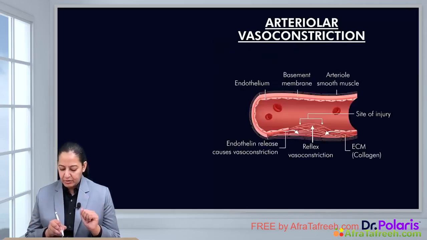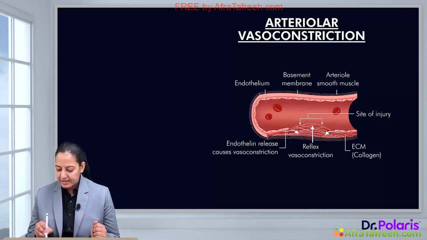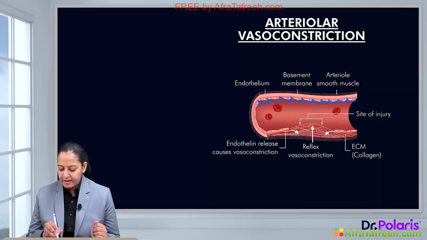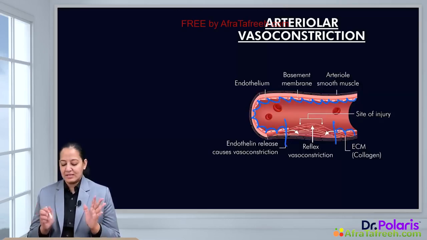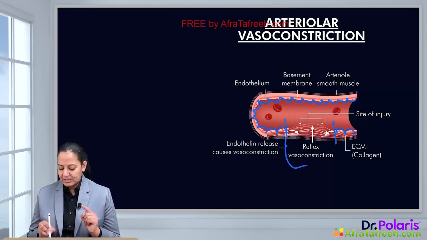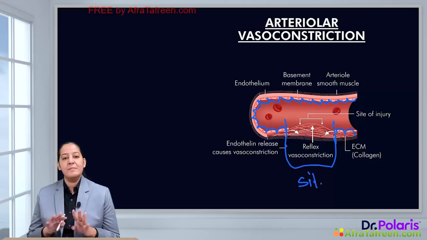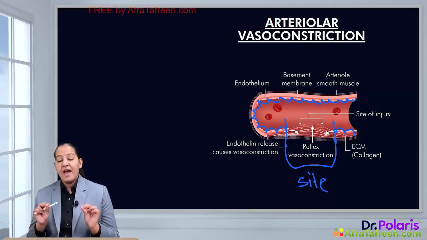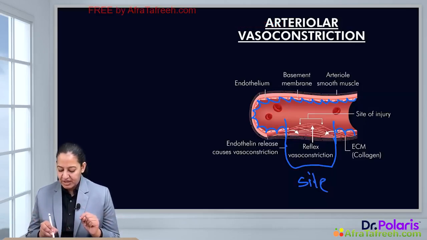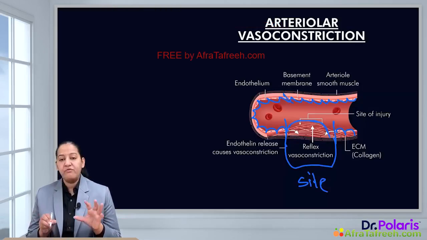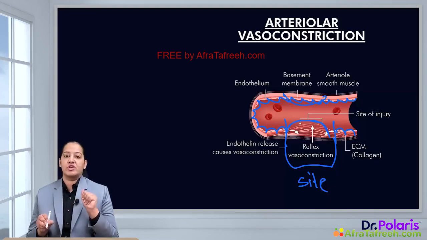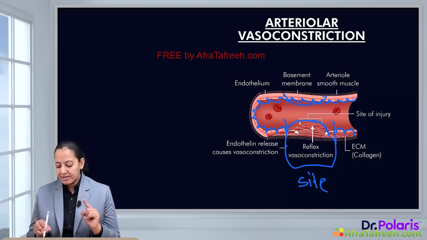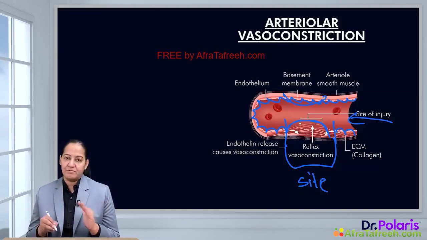In this diagram you can see this is the blood vessel, this is the endothelial lining of the blood vessel, which is continuous everywhere. Here you can notice the disruption. Here it is discontinuous, so this is the site of the injury because the endothelium is disrupted. At this site, you can appreciate the vasoconstriction; focally this portion undergoes vasoconstriction. Why is vasoconstriction occurring? Because less blood will enter this area and there are fewer chances of bleeding.